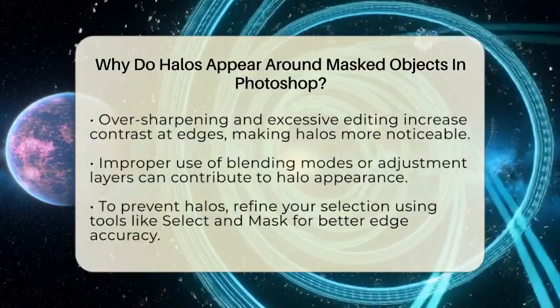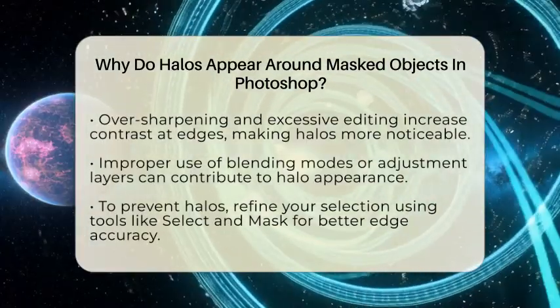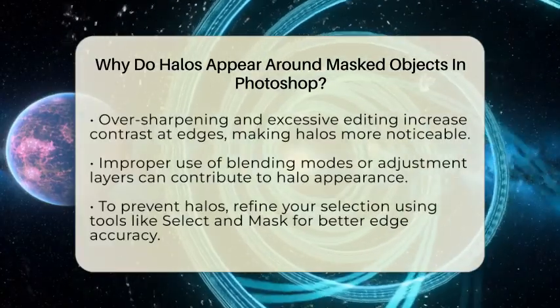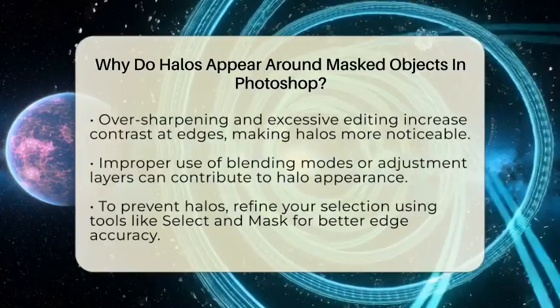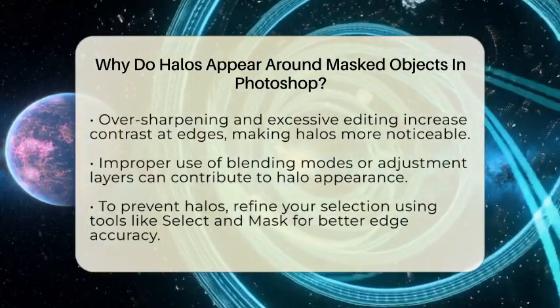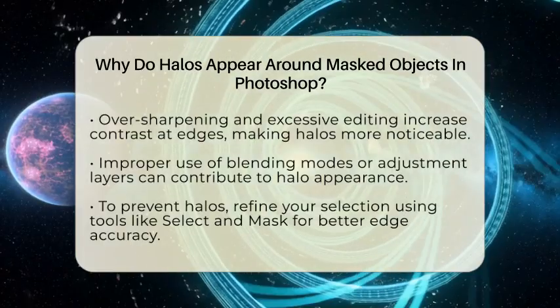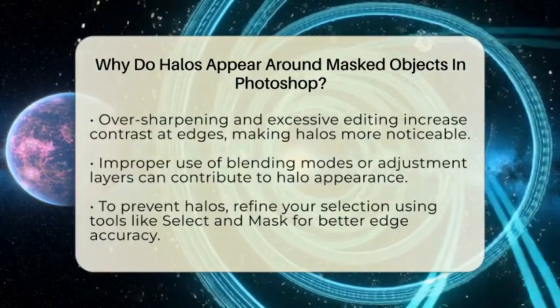Another reason is that the selection used to create the mask might not be precise enough. If your selection includes some background pixels or is rough around the edges, it can cause a glow or halo effect. These partial selections retain some of the original background color or brightness, making the halo more noticeable.